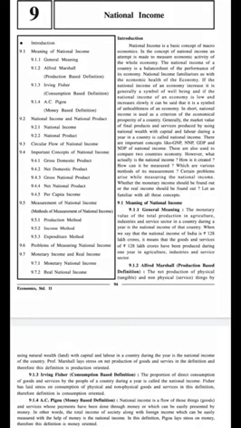Okay, students, the next definition of national income is given by Fisher. This definition is totally based on consumption. The proportion of direct consumption of goods and services by the people of a country during a year is called the national income. In other words, the true national income is that part of the annual net produce which is directly consumed during that year.